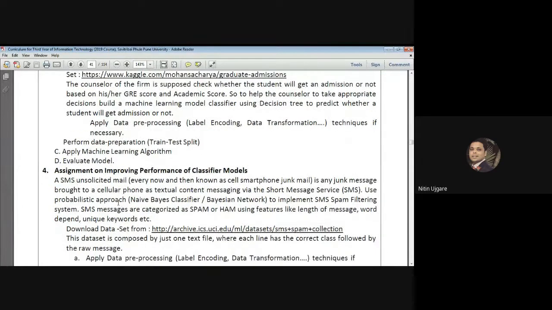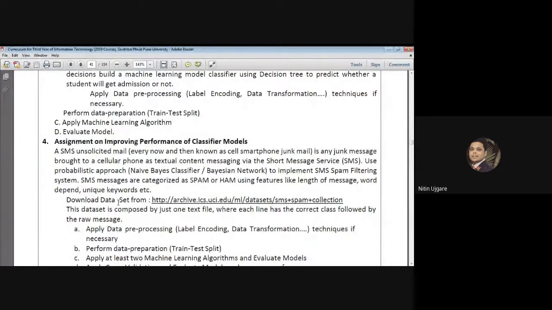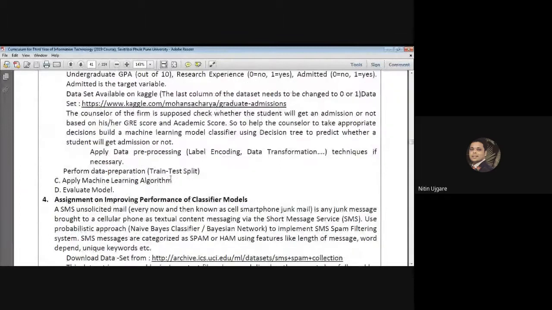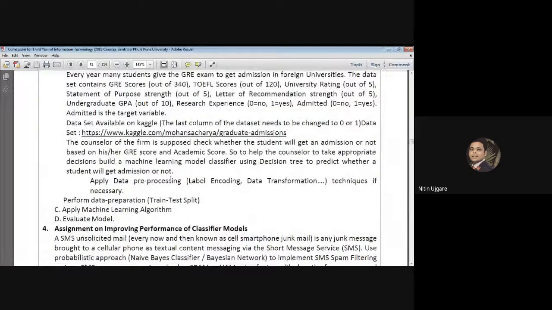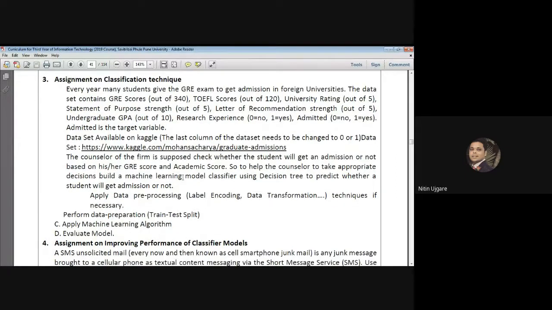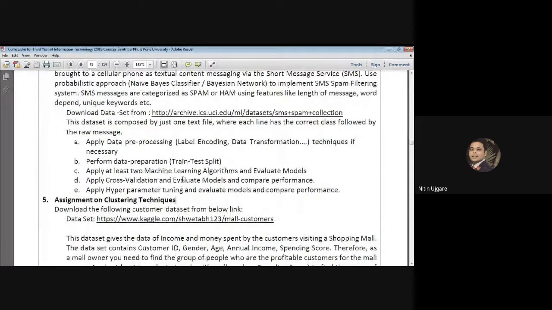Then the fourth assignment is based on improving the performance of a classifier, where you have the liberty to use different classifiers. So you can use any of the supervised machine learning algorithms. You may use Naive-Bayes classification, Bayesian network. Here you have the liberty to use support vector machine or any perceptron learning algorithm. So that is basically the liberty given to us. Or maybe here also we can use the Naive-Bayes classification algorithm. So no problem.